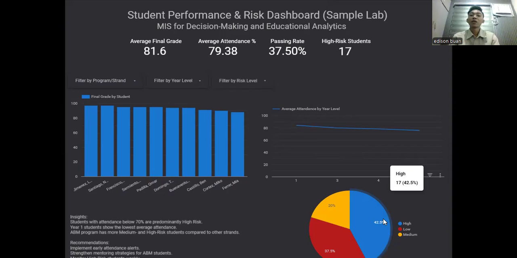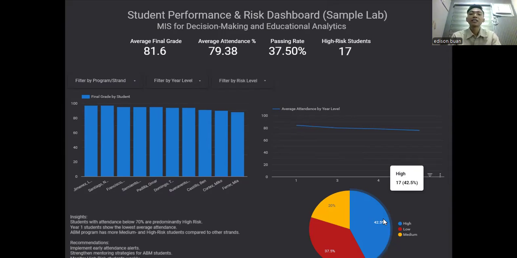On our chart number three, that is the student risk distribution, this visualization gives us the risk breakdown, which sees 45.5% of students categorized as high risk. This is disproportionately high, and the two other categories, medium and low, each account for only 27.3%.